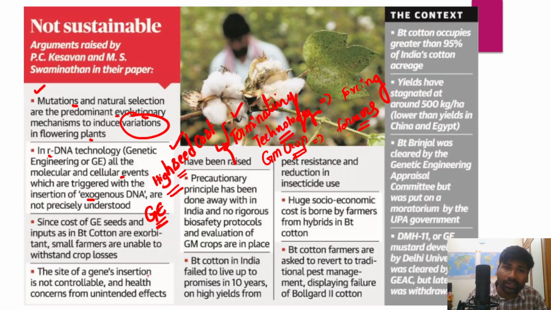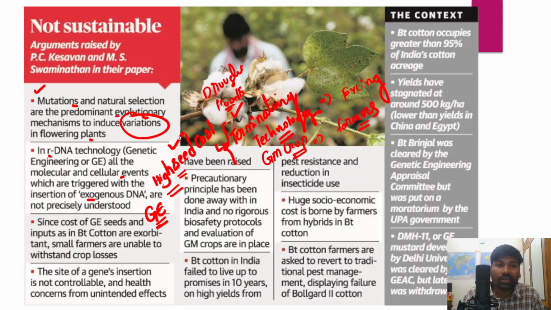And the problem here is that small farmers are not able to withstand crop losses. In case of crop failure, or crop losses because of any other reason, such as drought-like conditions or floods, small farmers, because of the higher seed cost, cannot withstand the crop failures or crop losses.